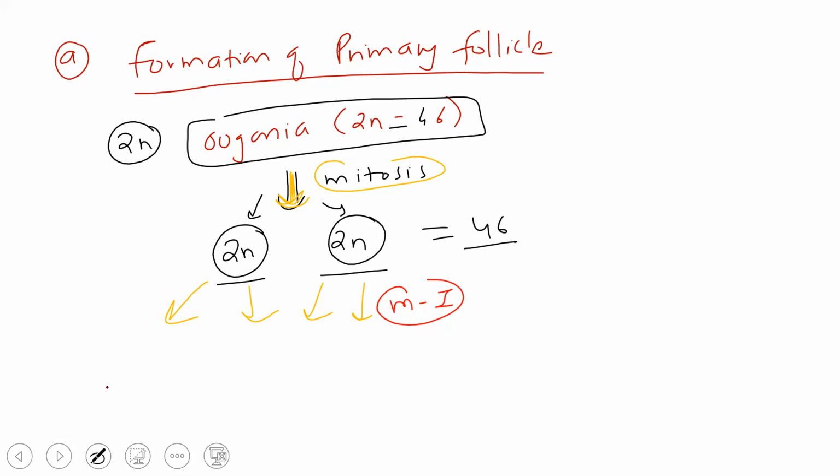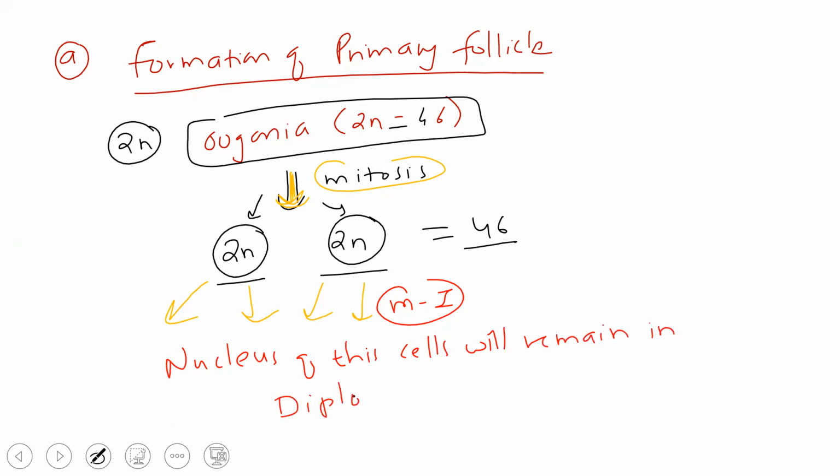Okay, in meiosis 1, the nucleus of these cells will remain in diplotene. Do you know diplotene? It comes in 11th in meiosis. So unless you know meiosis, you cannot understand this.